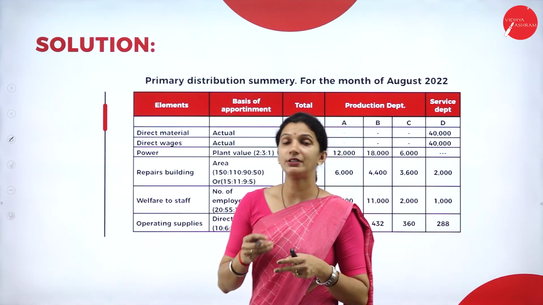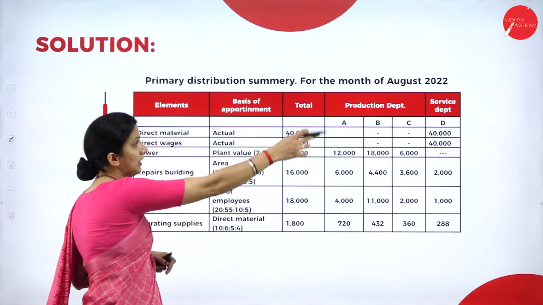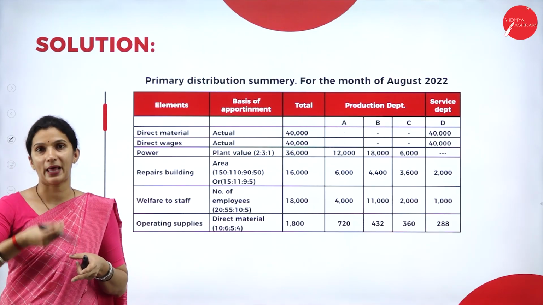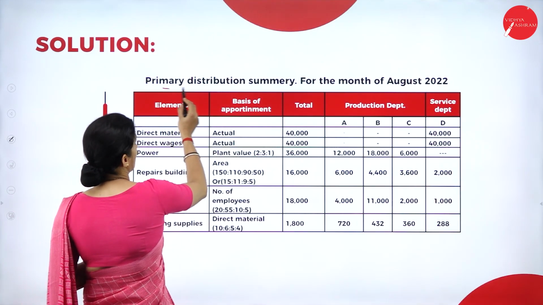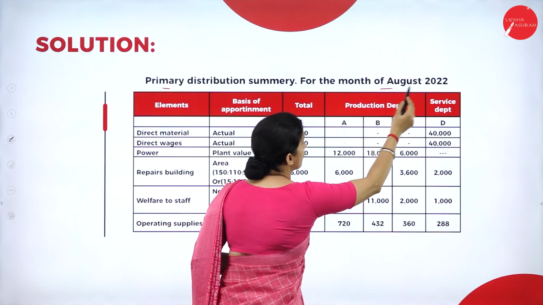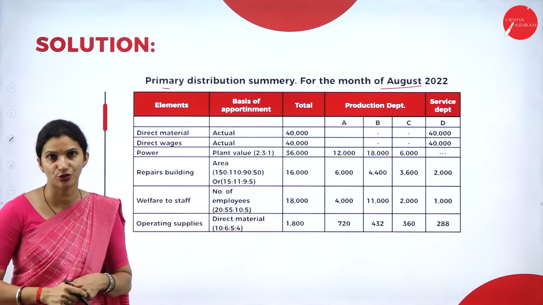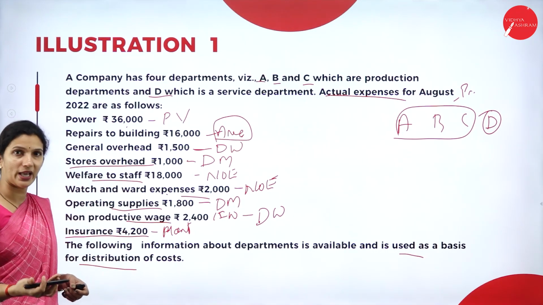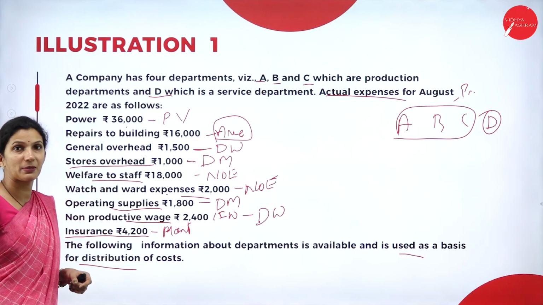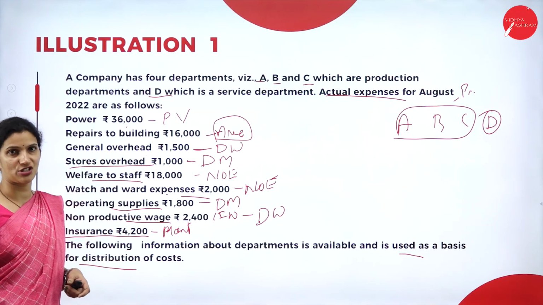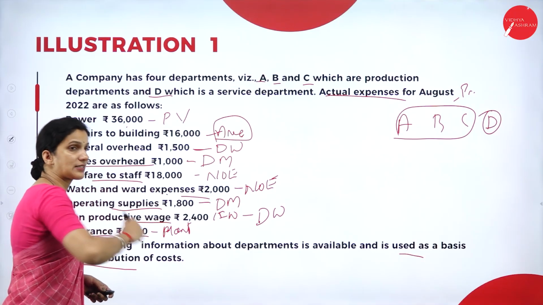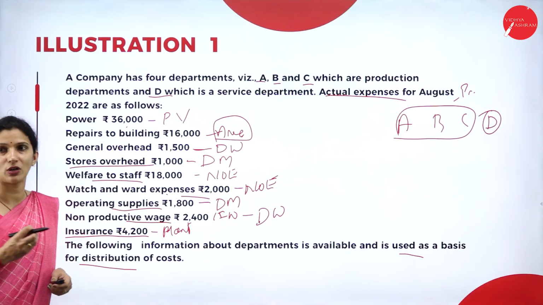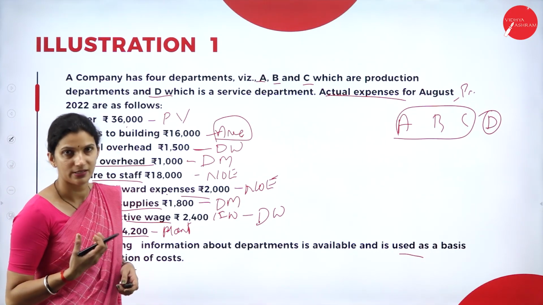Whenever we are allocating these overheads to the departments, the table that we prepare, we call it a primary distribution summary. We are preparing the primary distribution summary for the month of August 2022. Whatever expenses are given here, we have to allocate to the 4 departments, A, B, C, which are production departments, and D, which is the service department, by taking these as a basis. The statement that we prepare for that allocation, we call it a primary distribution summary.